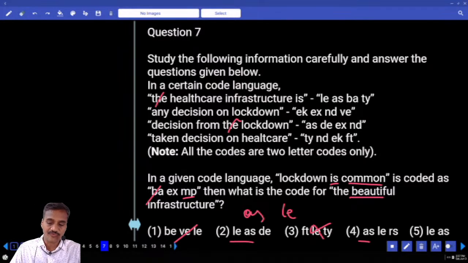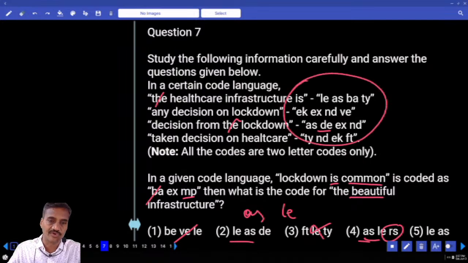Beautiful. Beautiful must be a different code. Now DE cannot be the code because DE is the code for one of the words here, isn't it? Now here, ASLE, SRS is not given as the code for any one of these, hence it can be the code to the word beautiful. And so what is your answer? Choice for question number 7.